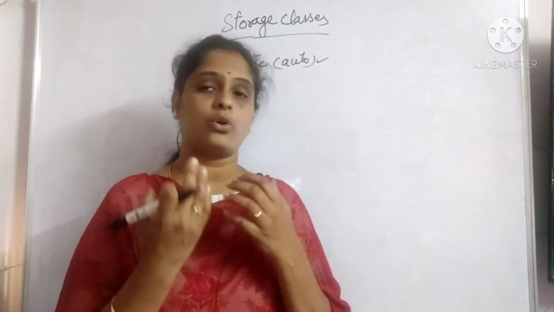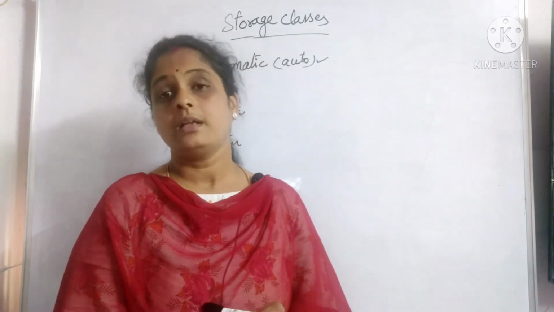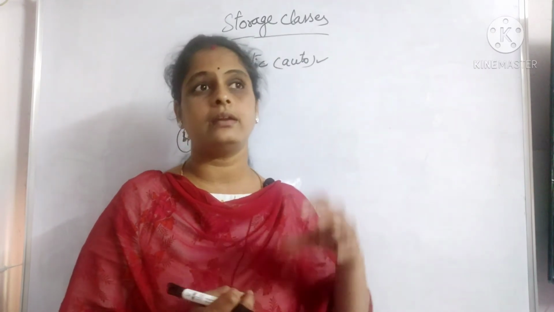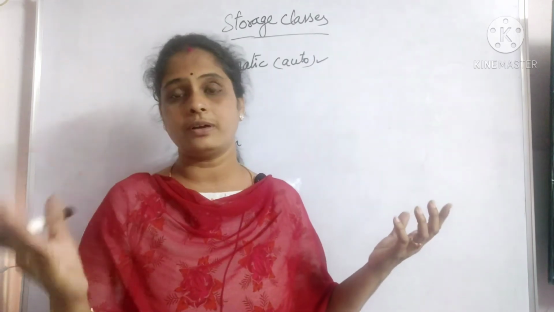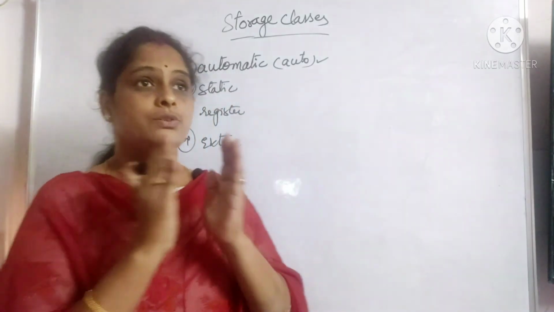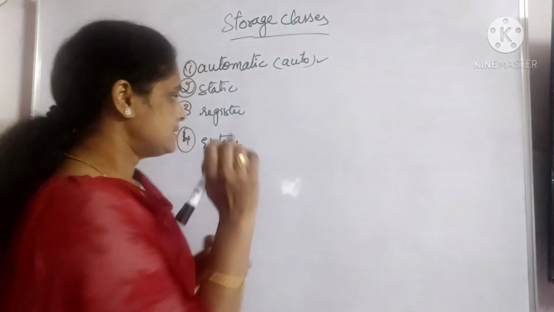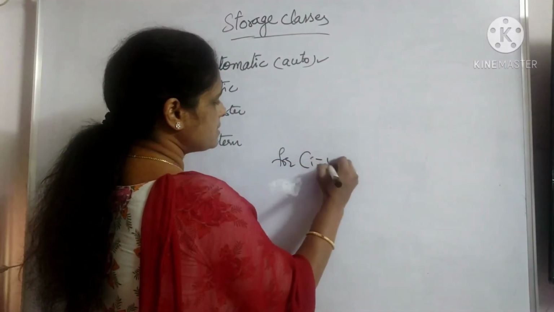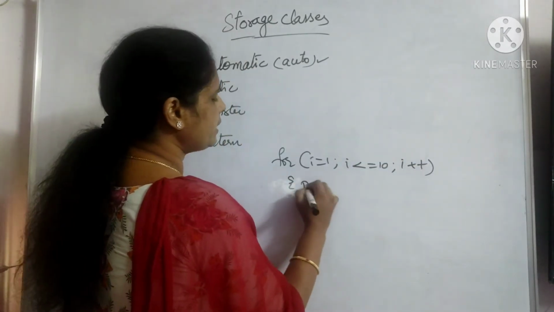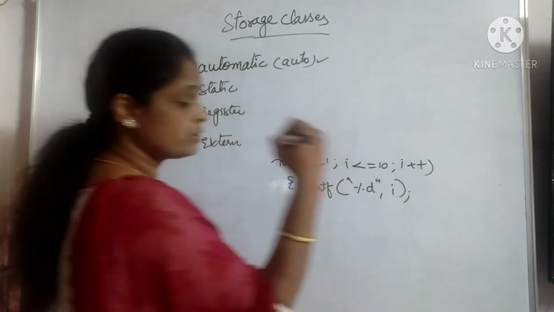Now, we do programs of only some 10 to 15 lines of code, so we don't find that much of a difference. But when we go to real-time program development, we see a lot of difference between declaring variables as normal variables and of the register storage class. For example, take a for loop, where I wanted to display for i = 1, i <= 10, i++. And what do I need? I need to display the value of i again and again.